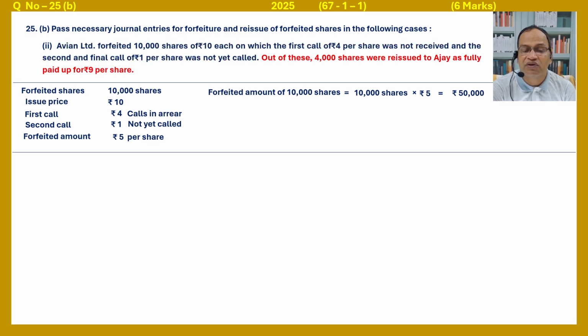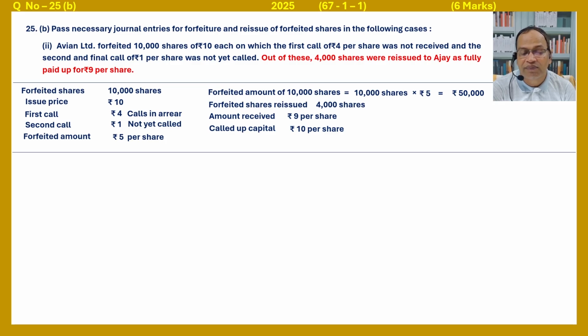Out of this, 4,000 shares were issued to Ajay as fully paid up for rupees 9 per share. Fully paid up is mentioned. So forfeited shares reissued: 4,000 shares. Amount received 9 per share. So called up capital equals 10 per share, because it is mentioned fully paid up. So the forfeited amount of 4,000 shares equals 4,000 shares into 5, that is 20,000.